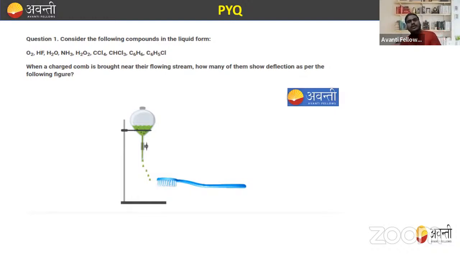So after doing the VSEPR theory, hybridization, many of the concepts, dot structure and all these things, we are going to solve some numericals, and these numericals were coming in your previous year exam, right? So these questions are all from the advanced paper. So let's try to understand this question in detail so that you can solve it. Just read this question very carefully. I'm giving you 1 minute for this question. Try to learn this question, right?